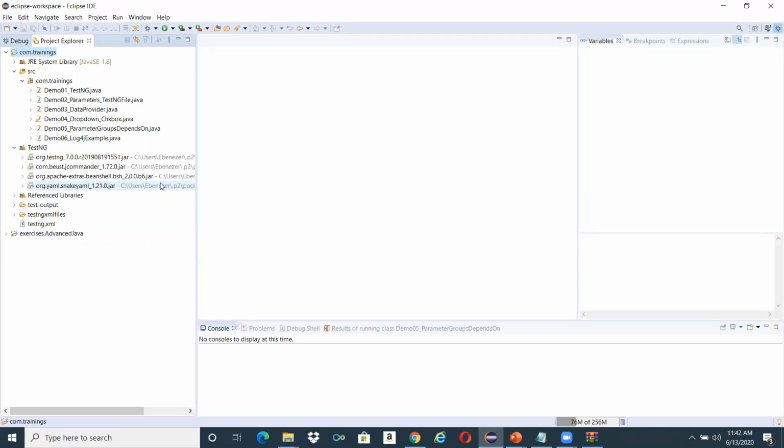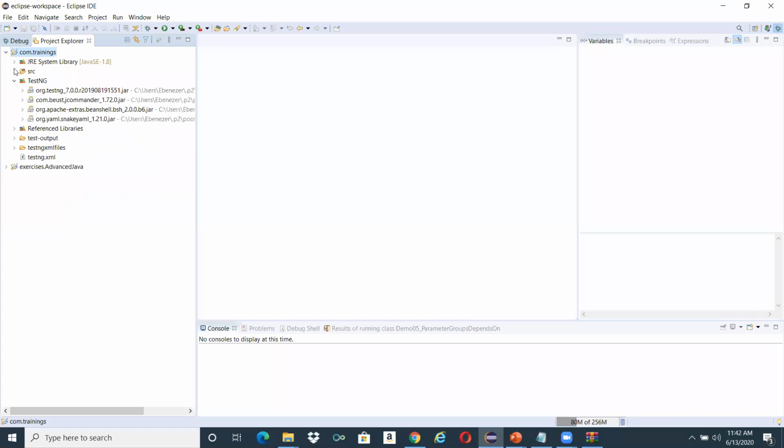Go to the properties, build path, library, click on add external jars, add all the jars, and make sure that they are successfully added. Just expand this and see whether all the jars are there or not. Okay, so this is the way to configure all the jar files with our project.